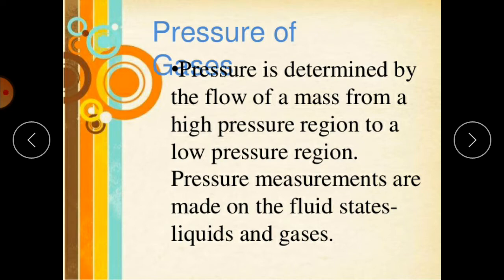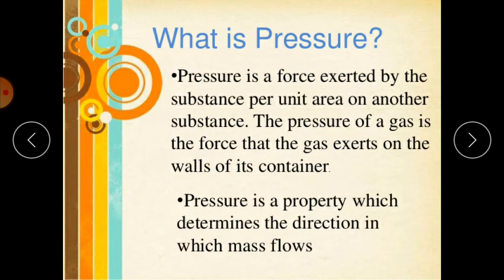Okay, so pressure is determined by the flow of a mass from a higher pressure region to a low pressure region. Pressure measurements are made on the fluid state, liquids and gases. We are going to discuss in detail. I'll give you different examples to understand how pressure is determined by the flow of a mass from a higher pressure region to a lower pressure region. Let's discuss how we can define pressure.